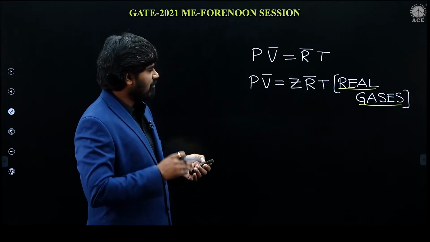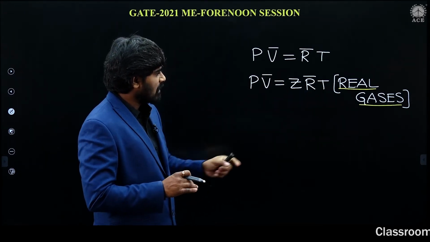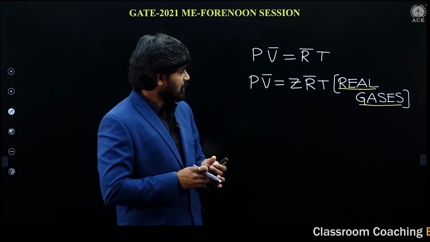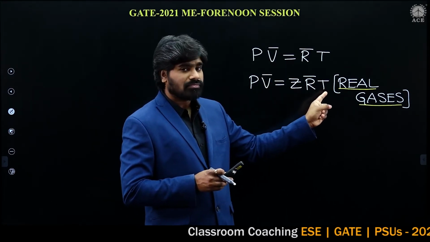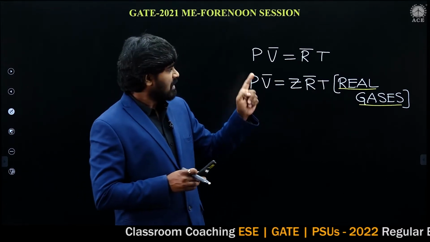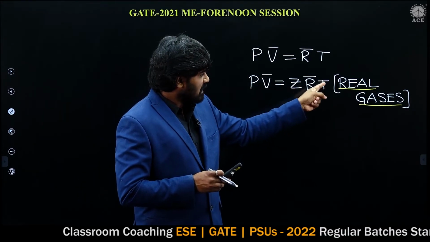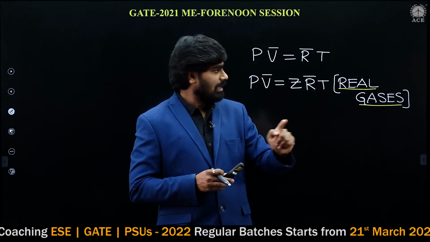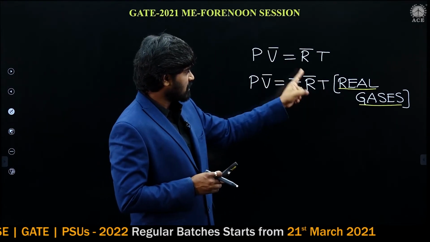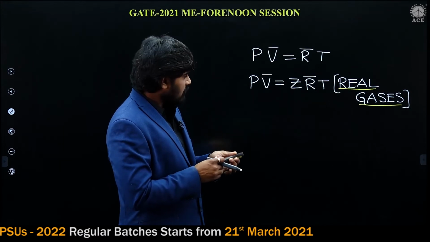So in the problem, everything is given, only temperature is to be calculated. And you know very well, temperature must be in Kelvin, in the equation PV is equal to MRT or PV is equal to N R bar T. I have told so many times, temperature must be in Kelvin. Now let's substitute.